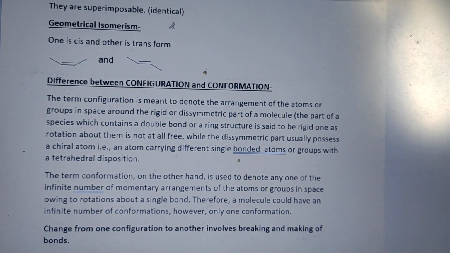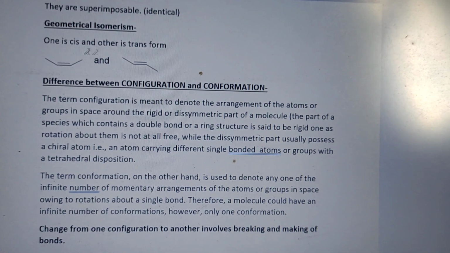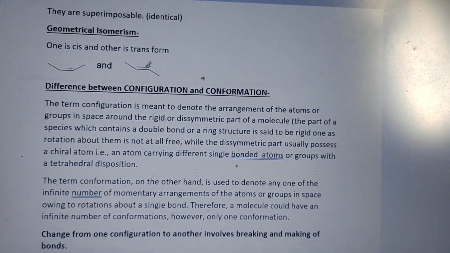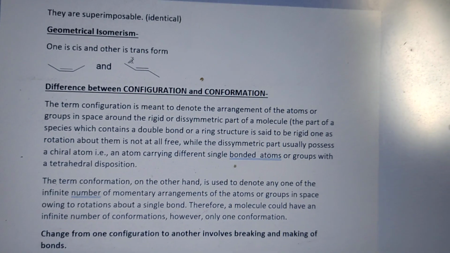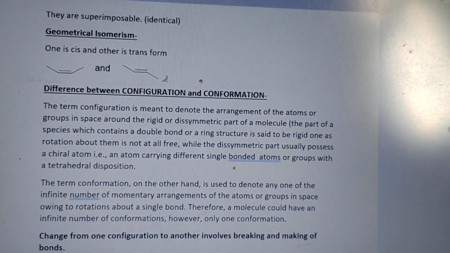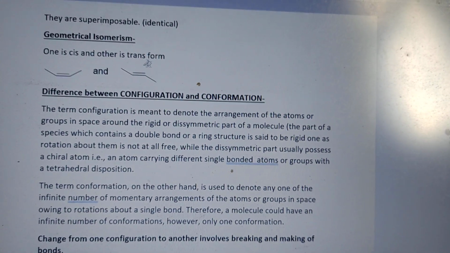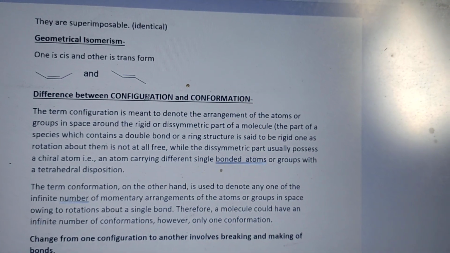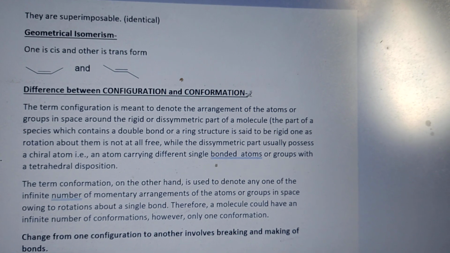Next part, geometrical isomerism. We know cis and trans are geometric isomerism. This is cis and this is trans. The two groups are opposite to each other, so that is trans. Then we come to the difference between configuration and conformation.